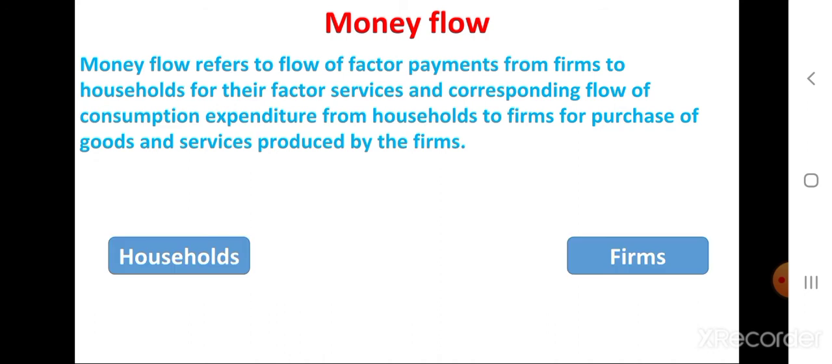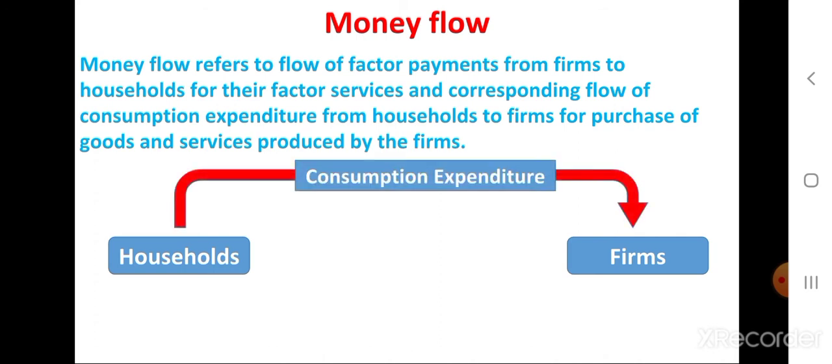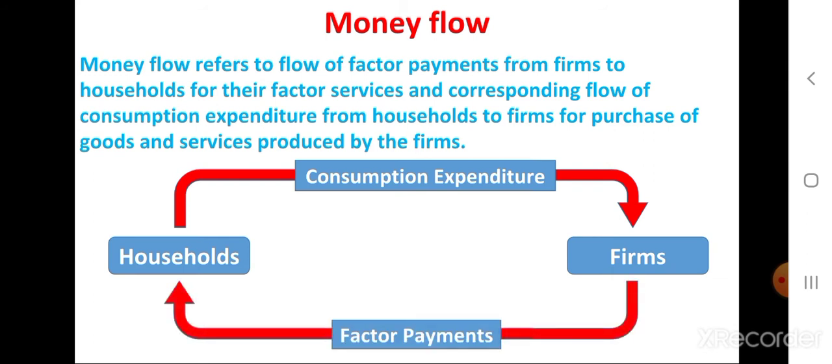What is money flow? Money flow refers to flow of factor payments from firms to household for their factor services and corresponding flow of consumption expenditure from household to firm for purchase of goods and services produced by the firm. We can see it by the diagram also. Two sectors are household and firms. Household provide consumption expenditure to firms and firms provide factor payments in the form of rent, wages, interest.